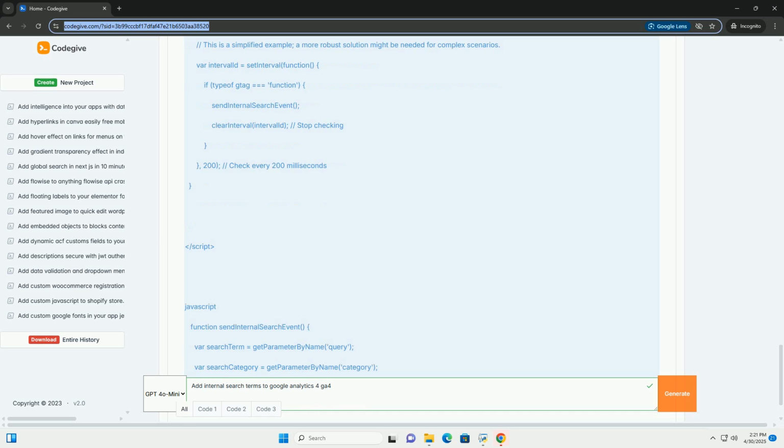Verify custom dimension configuration: make sure you've configured your custom dimensions correctly in GA4 and that the event parameter names match the names used in your GTM or JavaScript implementation. Check the GA4 debug view: the GA4 debug view, accessible from the admin section, provides real-time debugging information.